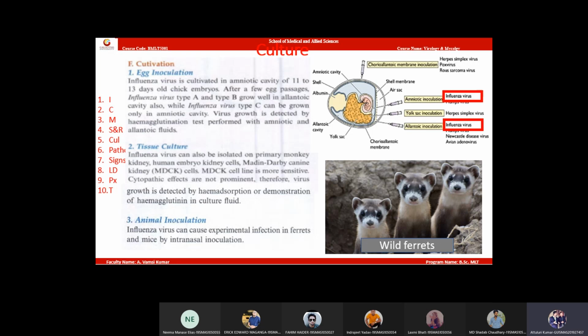Then detection by hemagglutination test. Then animal inoculation.